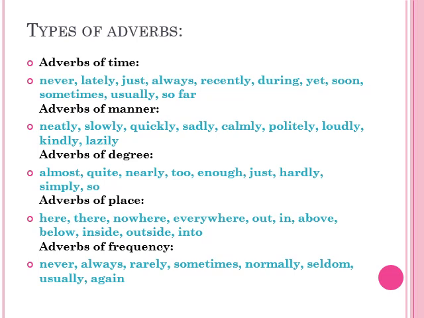Adverb of degree shows how much it is done, or what the degree is: almost, quite, nearly, too, enough, just, hardly, and so on. Adverb of place is related to any place, like for example, here, there, nowhere, everywhere, out, in, above, below, inside, outside, into. Adverb of frequency shows the number of times things are done: never, always, rarely, sometimes, normally, seldom, usually, and again. These are some of the examples of types of adverbs.